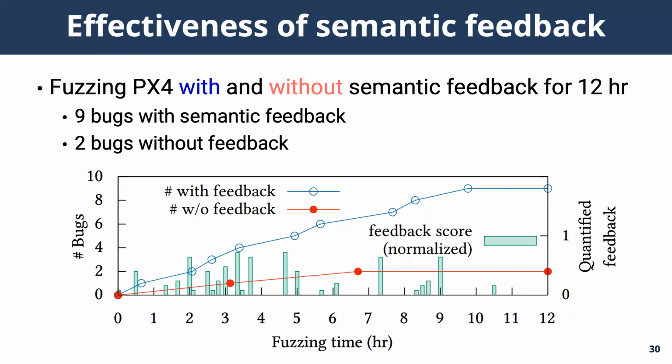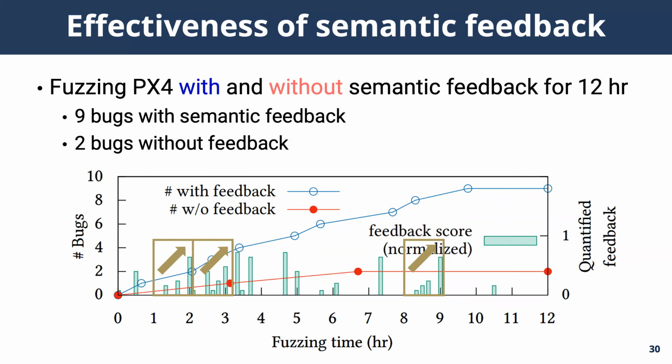To evaluate the effectiveness of our semantic feedback mechanism, we tested the PX4 drone, once with and once without the semantic feedback guidance. With the guidance of semantic feedback, RoboFuzz found 9 buggy cases, but without the feedback, it only discovered 2 bugs in 12 hours. Here, if you take a closer look at the individual feedback scores until reaching each buggy case, we can observe that there's an upward tendency of the score before a bug gets to be triggered. This means that by prioritizing the mutation of the inputs that increase the semantic feedback score, we could trigger more bugs more efficiently.